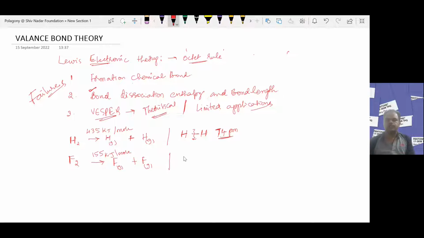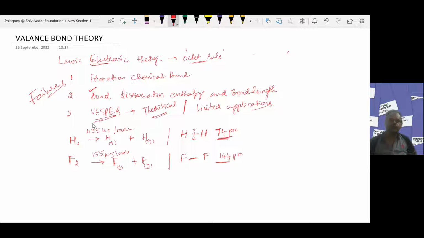Between the two fluorine atoms there is also a single covalent bond, whose bond length is 144 picometers. The two fluorine atoms share a single electron pair. The bond length is longer here, and shorter in hydrogen.